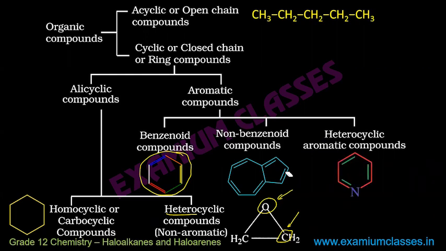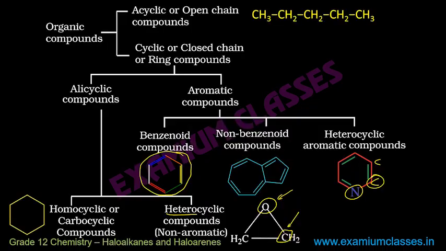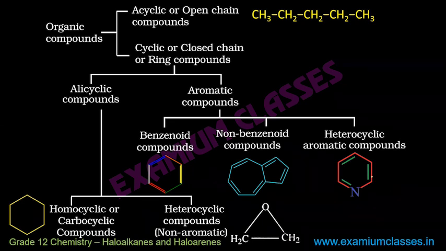Then heterocyclic aromatic compounds. This one is an aromatic compound, meaning it will follow those three conditions, but the elements here are carbon and nitrogen, different elements in the same cycle. That's why it is a heterocyclic compound. Sir, can you please show the previous screen once again? Yes.